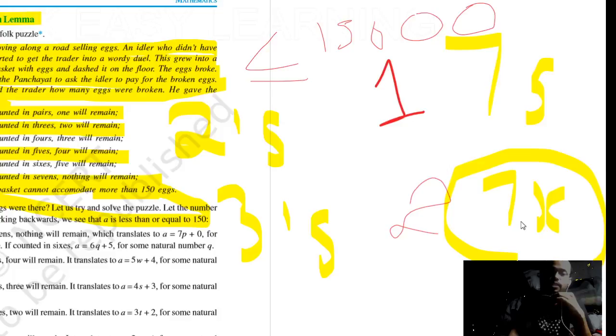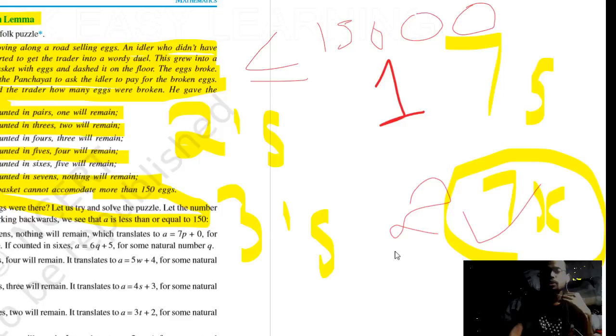So can anyone think what the number should be? This is the puzzle. See, math is all about puzzle and logic. If you are able to solve the puzzle, you are able to solve maths, and you will become a good mathematician. So a multiple of 7 and also less than or equal to 150, we have the condition.